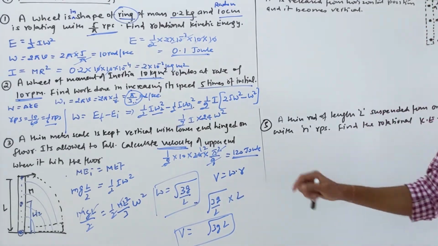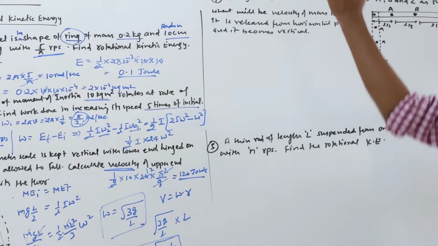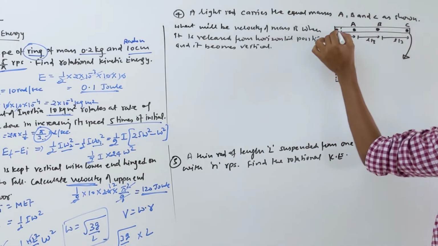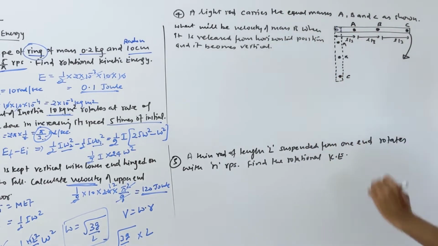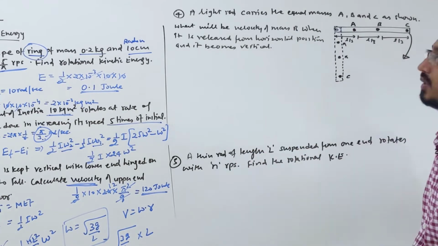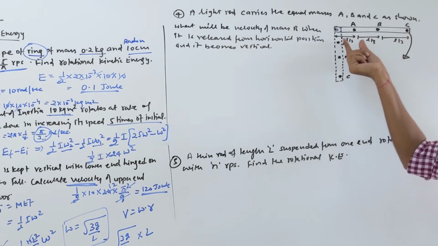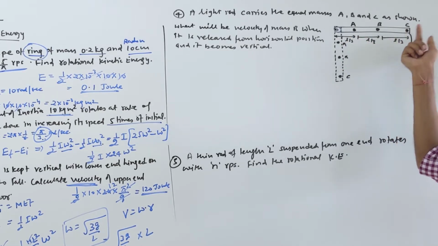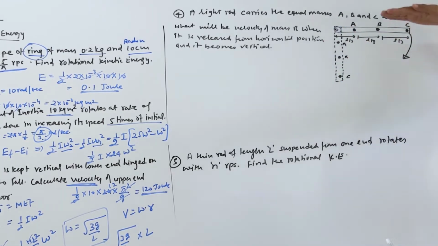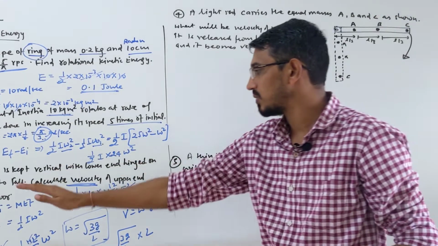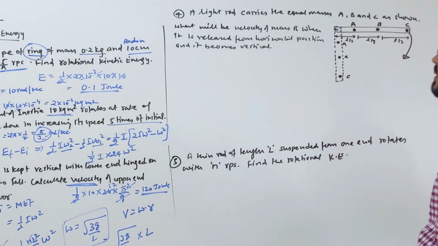Okay, so let's do this question. They said a light rod carries 3 equal masses A, B, C. This is a rod, initially in horizontal position, like that was in vertical. These 3 point masses are placed here, A, B, C, with distances L by 3, L by 3, L by 3, where L is the length of the rod. This is initially in horizontal position. Now we release it, so it becomes vertical. Same meaning as before.